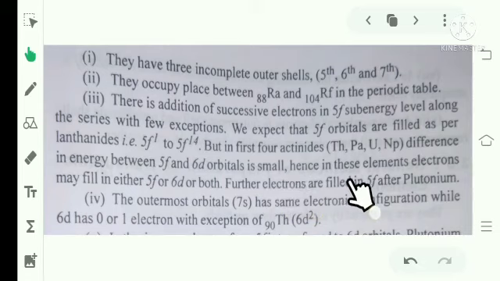Hence, in these elements, electrons may fill in either 5f or 6d or both. Further, electrons are filled in 5f after plutonium.